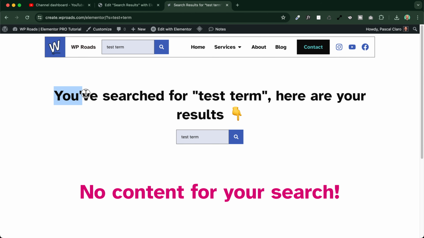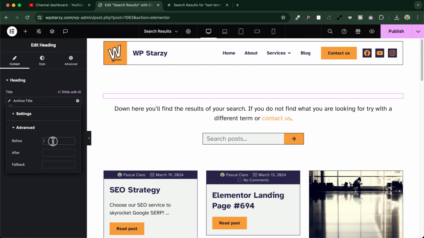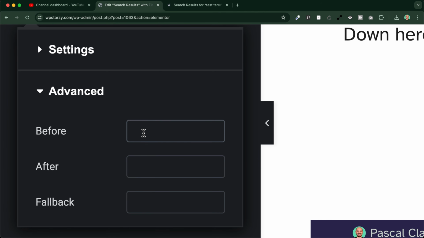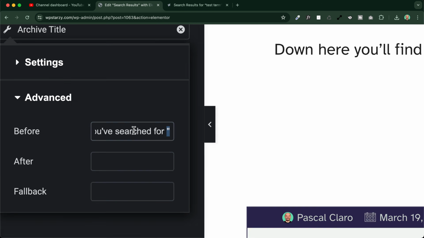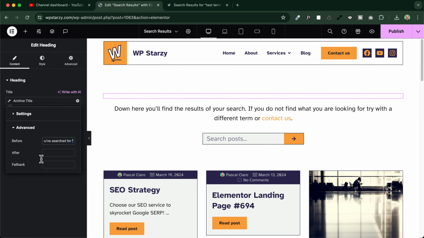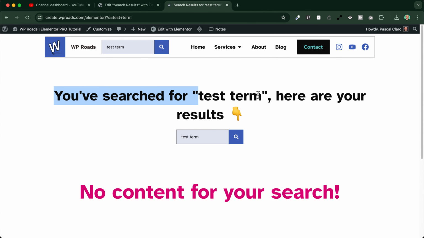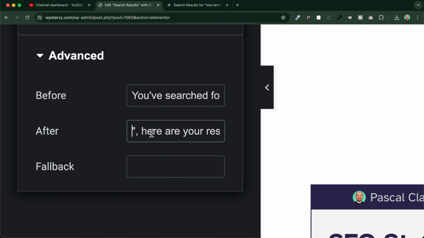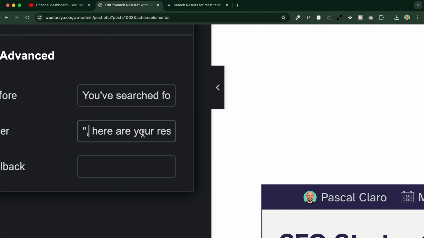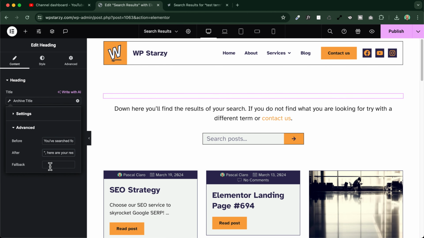Here, for example, I've typed in "you've searched for." I go to the before section and type in "you searched for," and I've inserted this punctuation mark here. And then I go on by inserting all the rest of the sentence, like this. And if I want, I can also use an emoji. So I place this sign here, then a comma, and then all the rest of the sentence. Okay, let's make a quick test now.